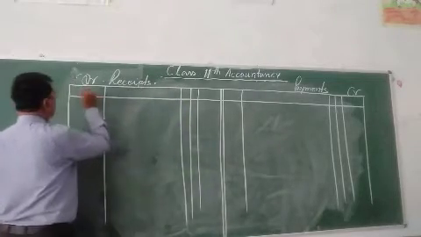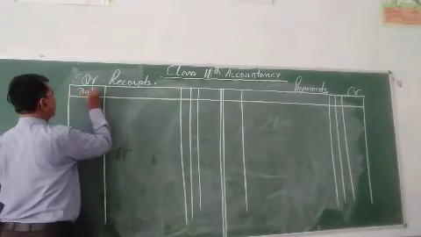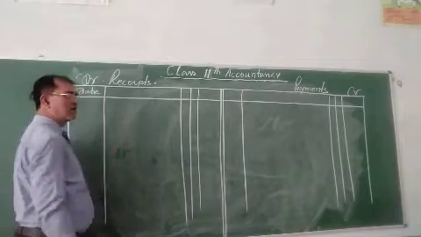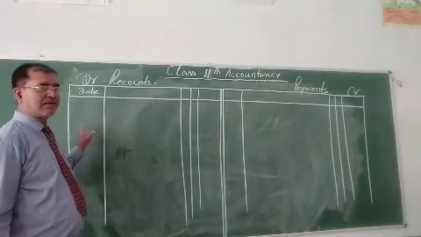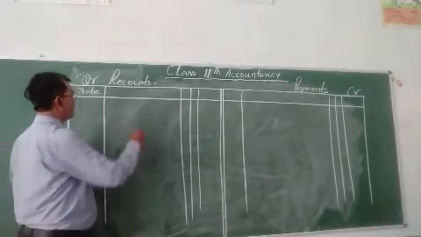This is the column of date, where the date is mentioned on which the particular transaction takes place.